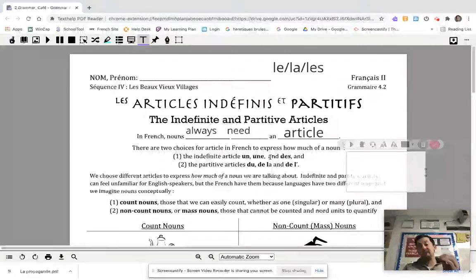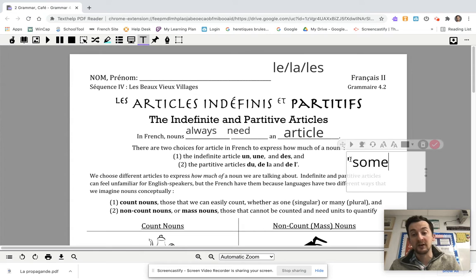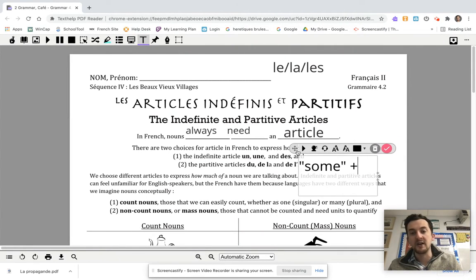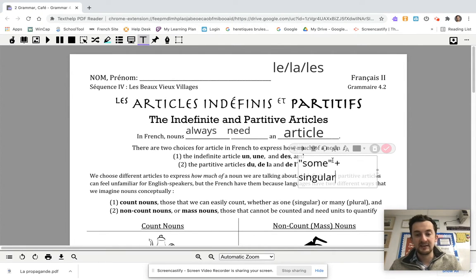D'accord? And that's going to bring us to our other type of article. The du, de la, and de plus L apostrophe is called a partitive article. It doesn't exist in English except in the word some plus something that's singular. So I want some food would be translated as je veux de la nourriture.